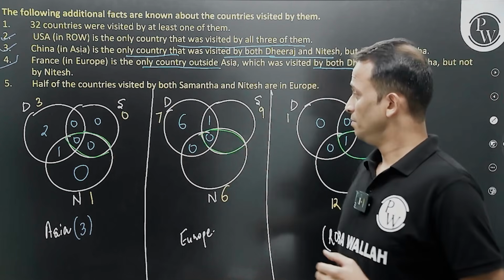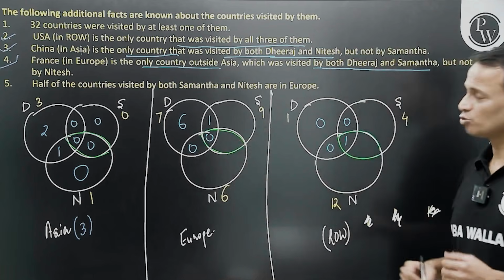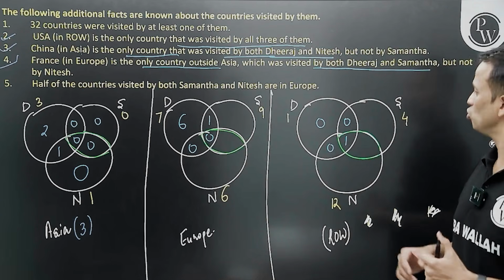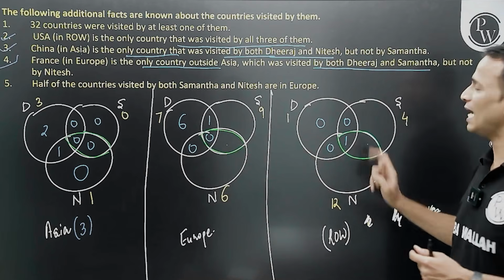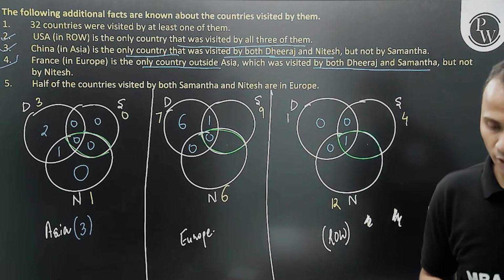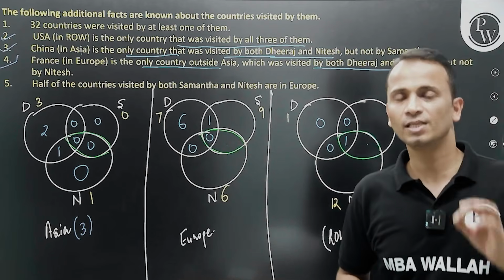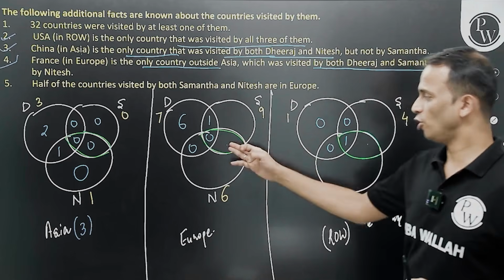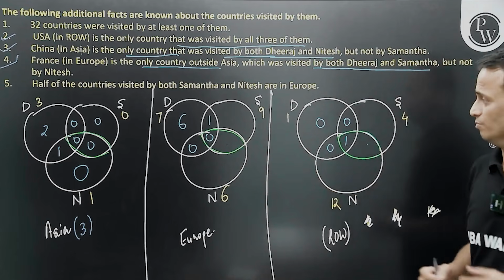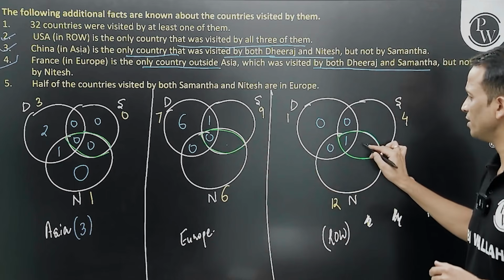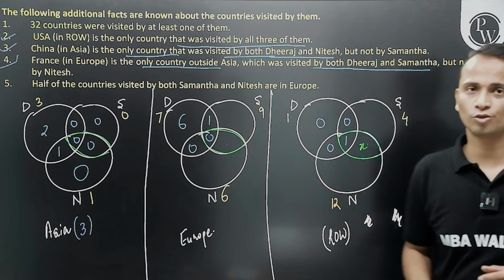But I don't know this part. So what you can do is assume any of these numbers as x, for Europe or for rest of world. So let's say I'll assume this number x for rest of world.